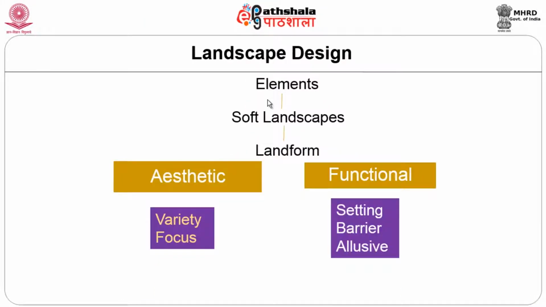Aesthetics, it's a variety and it gives a focus. Some landform can be created by a mount, or it can be having stone boulders or anything. It creates a focus. Sometimes we have mountains in urban areas, and functionally, either it is a setting or a barrier from one place to another, or it gives an elusive feeling of the landform, some undulations, some contours, and all these things will come into the design parameters for soft landscapes.